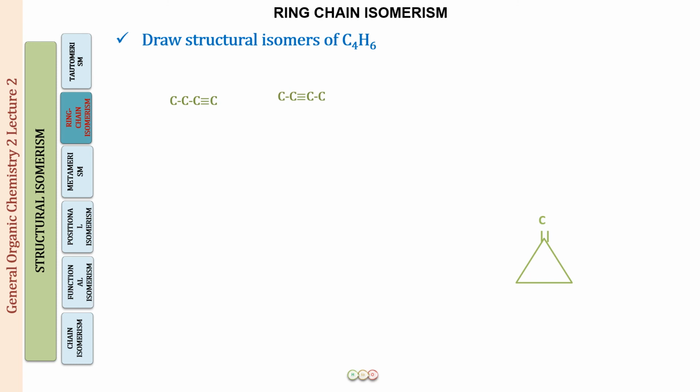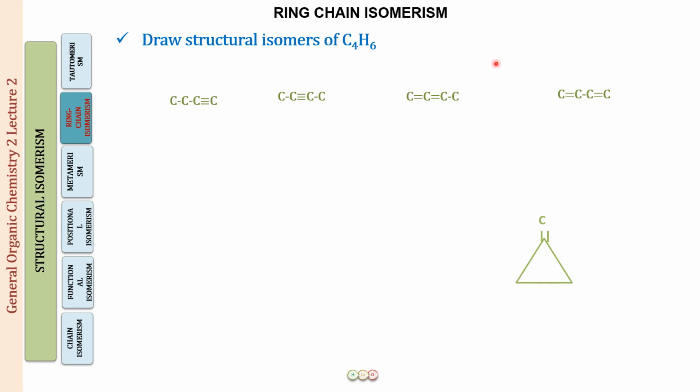Now, if I've drawn a triple bond, I can draw two double bonds instead of it, as you have just learned. So we can draw the double bonds at position number 1 and 2, and we can draw them at position 1 and 3 as well. These are the next structures for the two double bonds. These are the only 4 possible structural isomers as far as straight chain compounds are concerned. You will not be able to draw any more, as the valencies will not get satisfied. You have to count the number of hydrogens also. So try it, but you will get only these four structures.